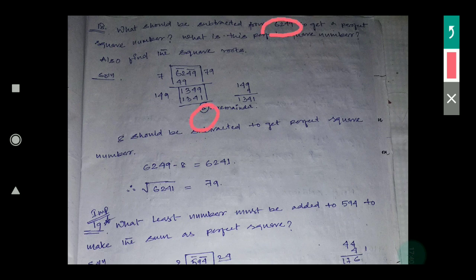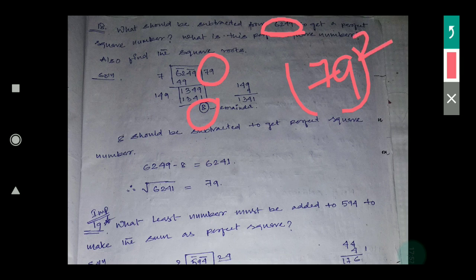If I subtract that remainder from this number, I will get a perfect square number, 79 square. So from 6249, if I subtract the remainder, I will get this perfect square number.